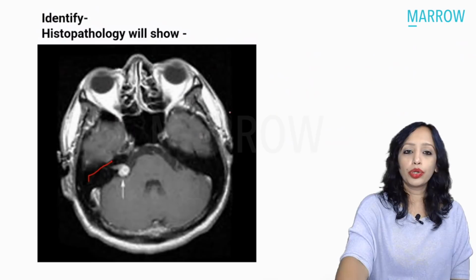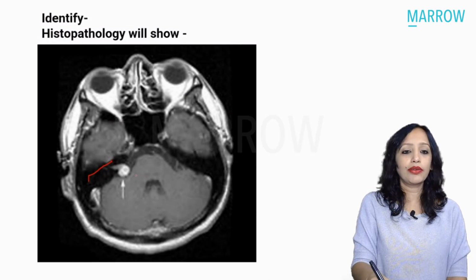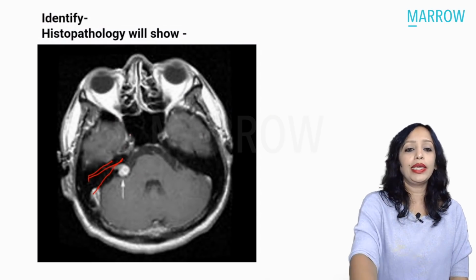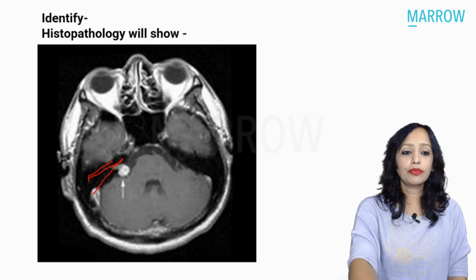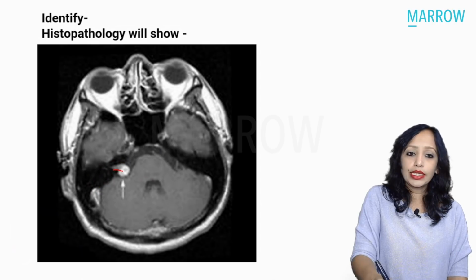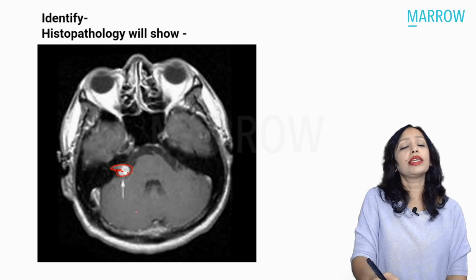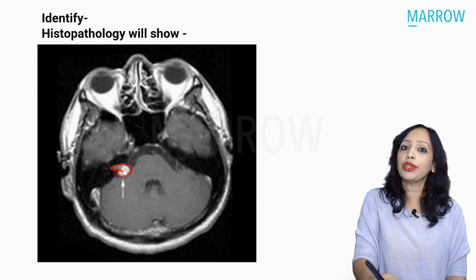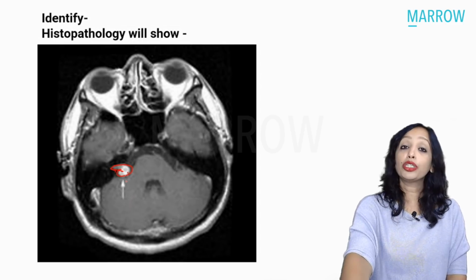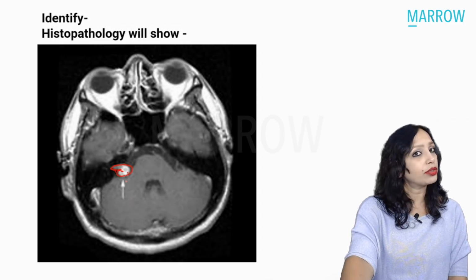Here this is the MRI that is given. We know that this is the part of the petrous temporal bone, and we can see here a mass in the CP angle, and we can also make out that this mass is coming from the internal acoustic meatus into the CP angle. So this is the typical appearance of the acoustic neuroma, and histopathology will show what? Either Antoni type A or Antoni type B.